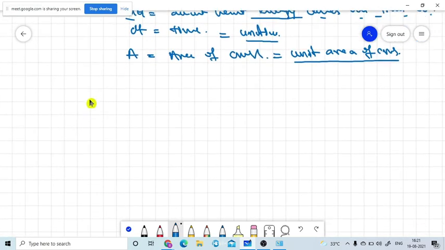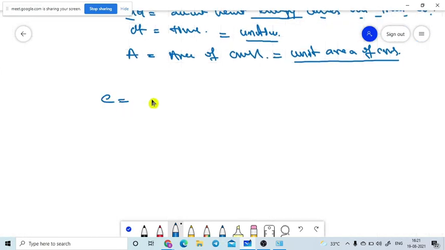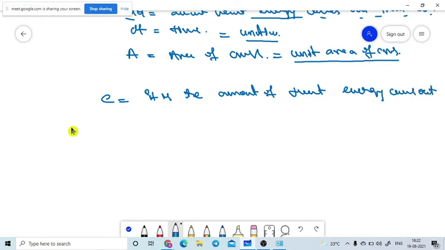It is the emissive power. E is equal to the amount of heat energy that comes out from the body in unit time, where the body has unit area of cross section.